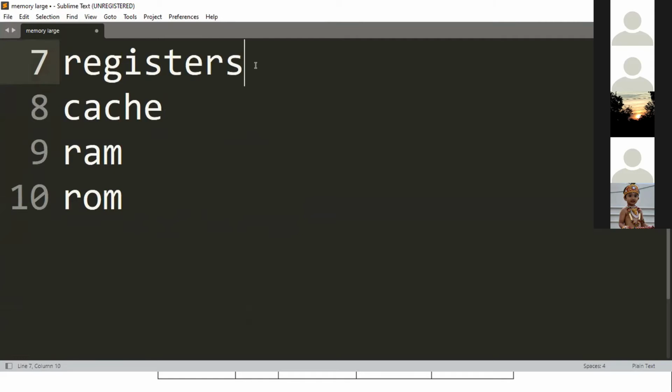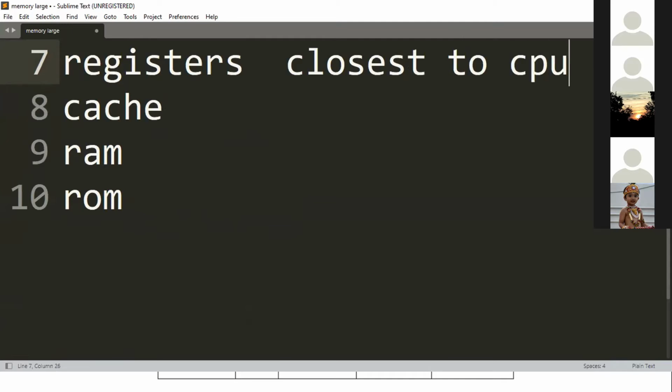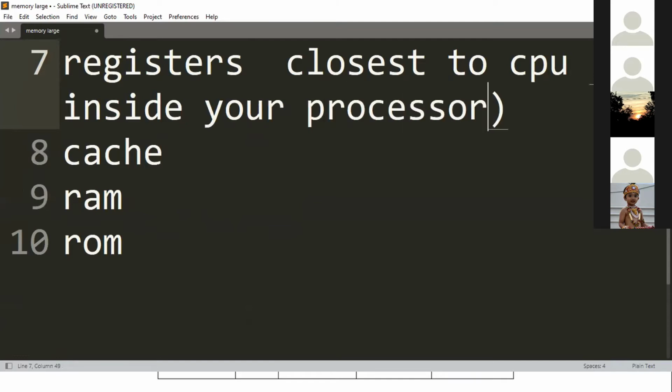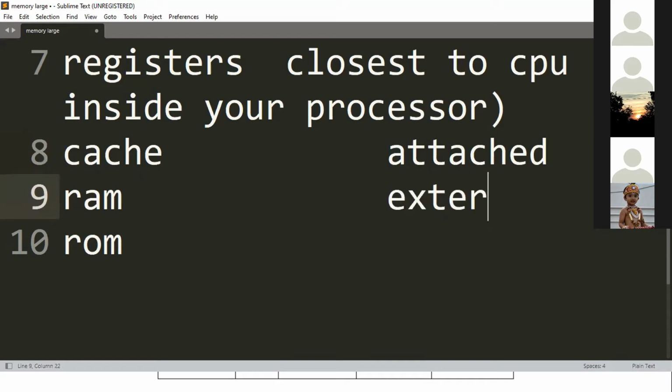So you compare it with registers. Registers are the closest to the CPU. They are actually inside your processor. Cache is also attached to your processor. RAM is external, and the hard disk is very slow.